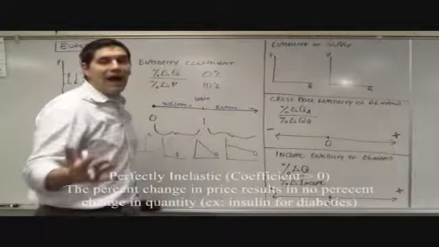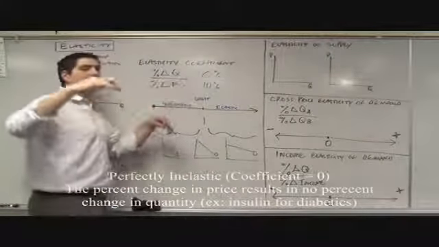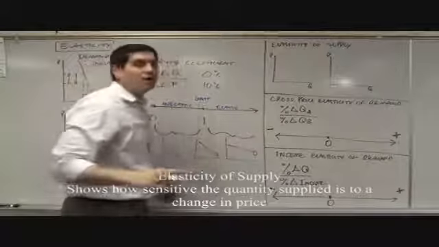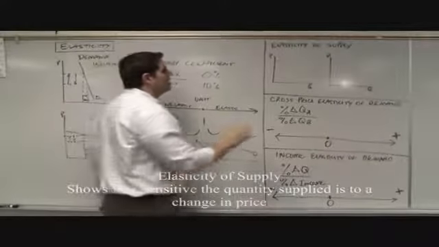You either get it or you die. So the price goes up, up, up, up, up, up, people are going to still buy it. All right. Now it's time for elasticity of supply.